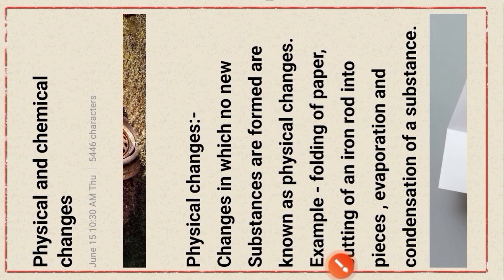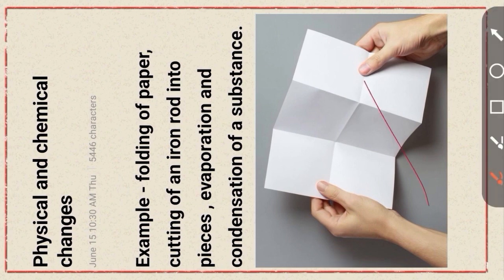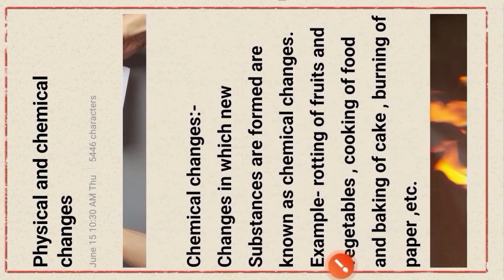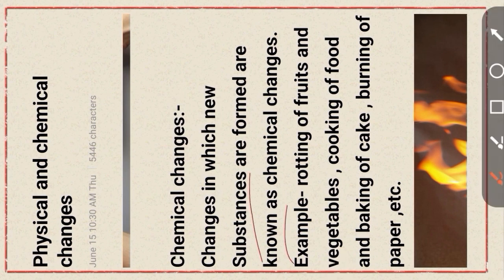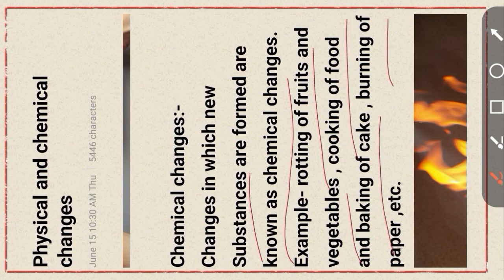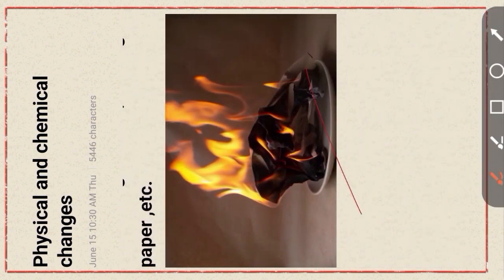Show the picture, folding of paper, a type of physical change. Okay. Next, chemical changes. Changes in which new substances are formed are known as chemical changes. Example, rotting of fruits and vegetables, cooking of food, baking of cake, burning of paper, etc. Show the picture, chemical change, burning of paper.